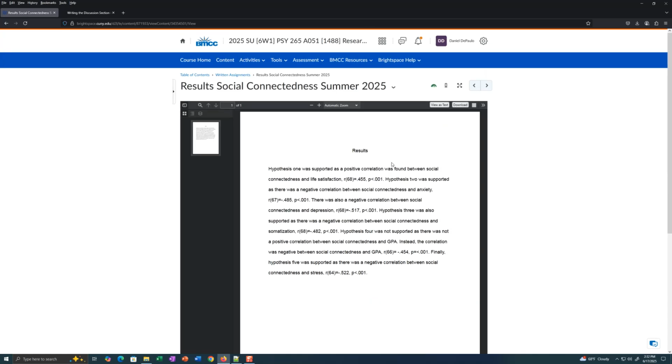So you don't have to do anything here. This is just for the final paper. You copy and paste into your final paper after the method section, before the discussion section, and you're good. You don't have to change anything. You don't have to touch anything here. I just needed to go through the results before we talk about the discussion.